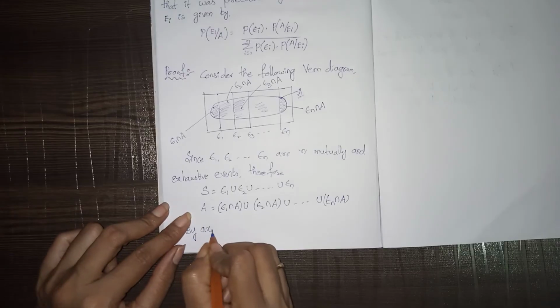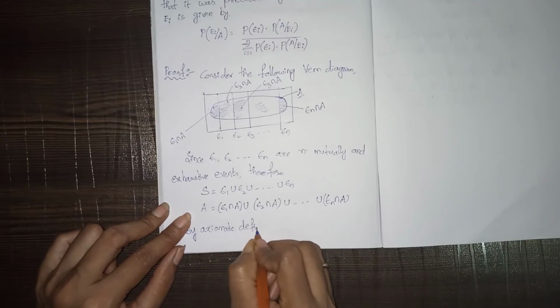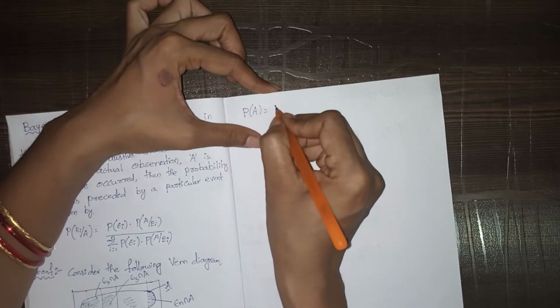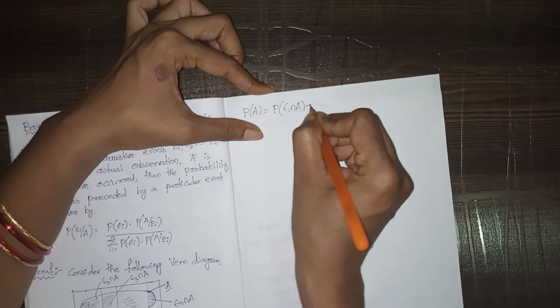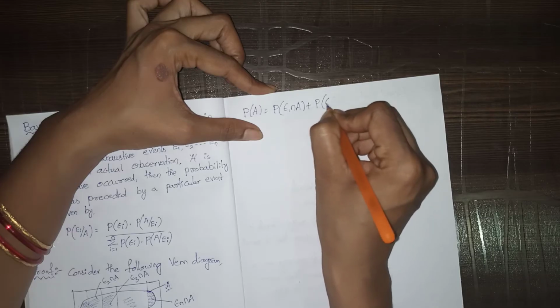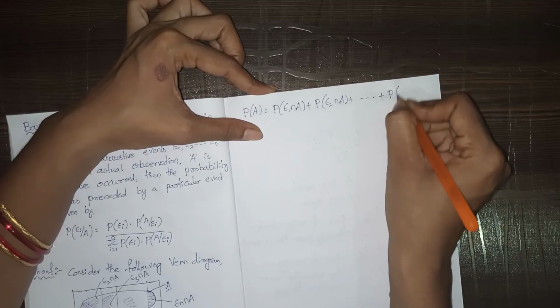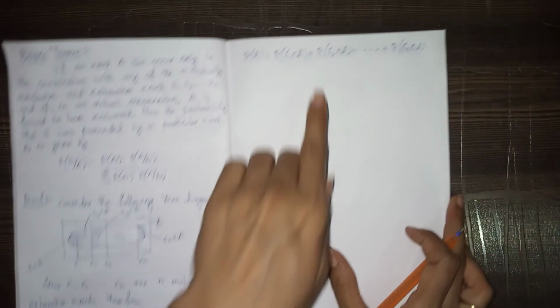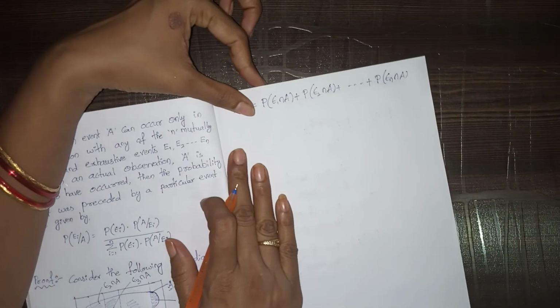Now by the axiomatic definition, P of A equals probability of E1 intersection A plus probability of E2 intersection A plus and so on plus P of En intersection A. Instead of the union, we have taken plus symbols by the axiomatic definition.